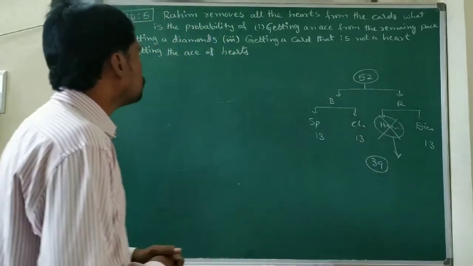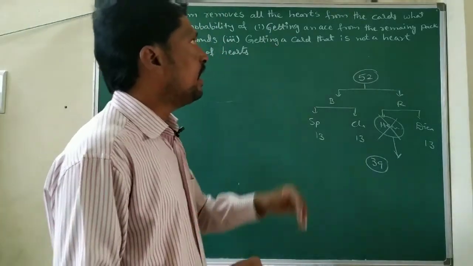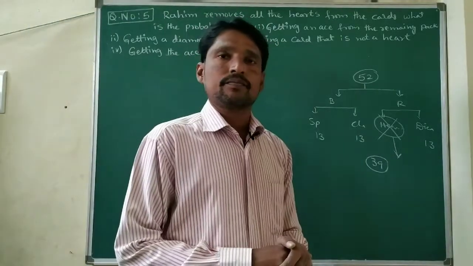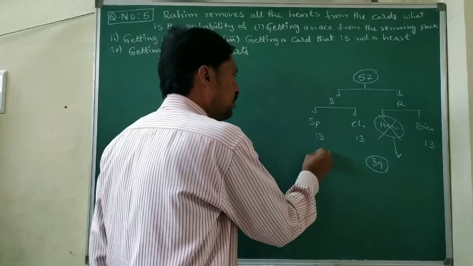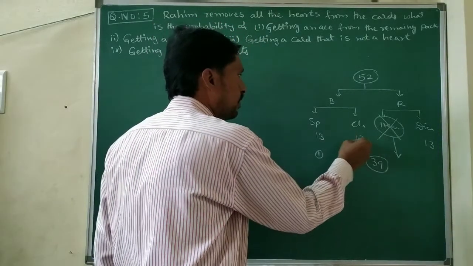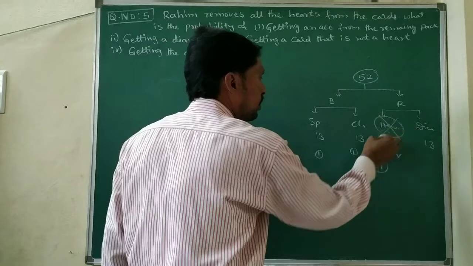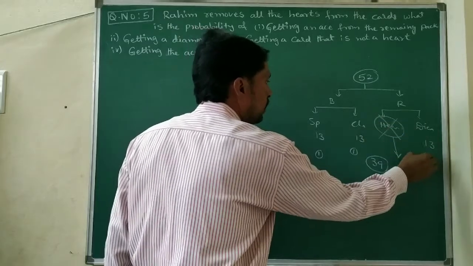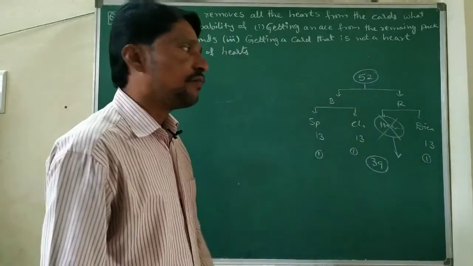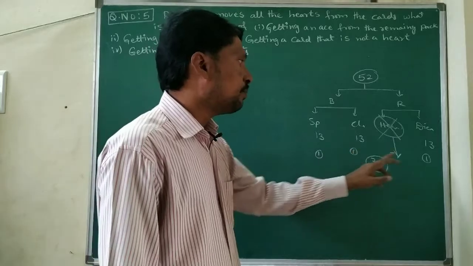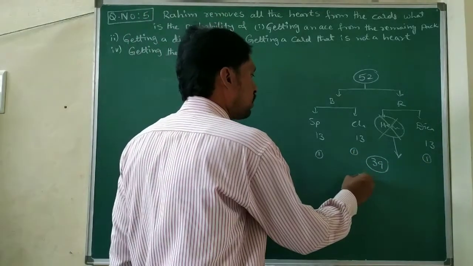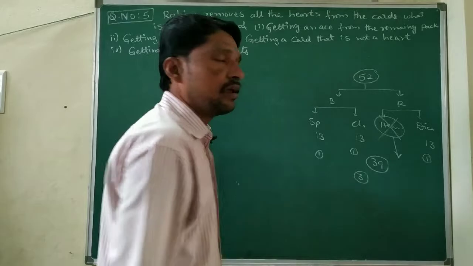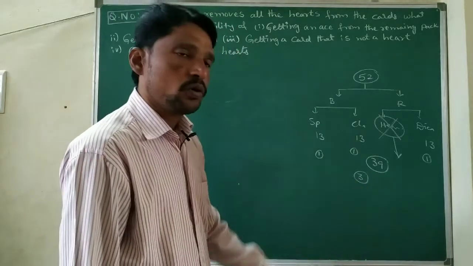What is the first question here? Getting an ace from the remaining cards. Spade has 1 ace, club also has 1 ace. The hearts are totally removed, so no need for that one. Diamond also has 1 ace card. 1 plus 1 plus 1, that is 3. So the total number of ace cards remaining in the deck is 3.